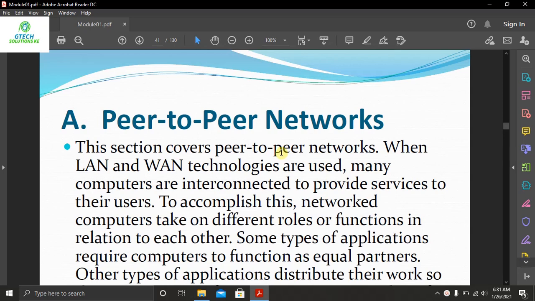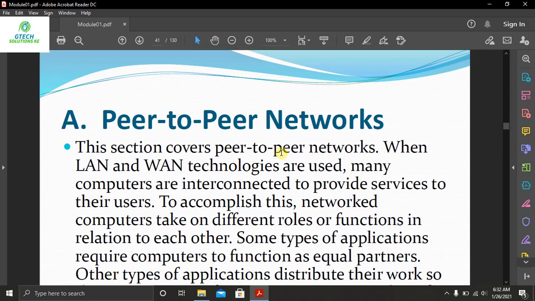The first type of host connectivity that we are going to discuss is called peer-to-peer networks, or peer-to-peer connection. This session covers peer-to-peer networks. When local area network or wide area network technologies are used, many computers are interconnected to provide services to their users. So in this peer-to-peer connection, when LAN or WAN technologies are used, many computers are interconnected to provide services to the users.